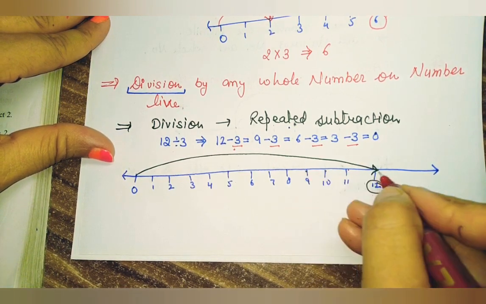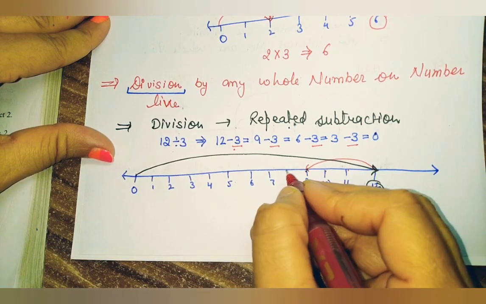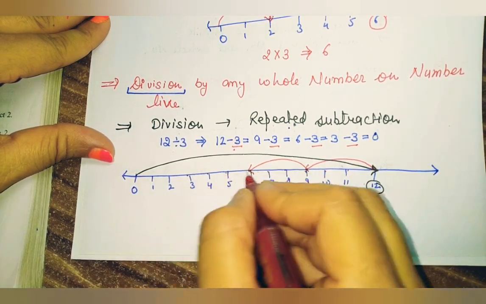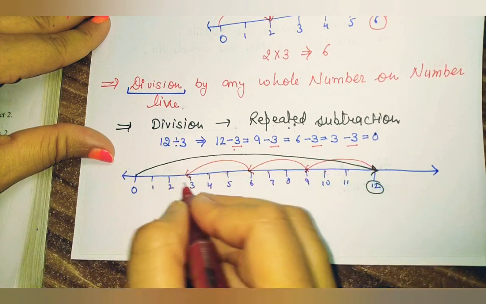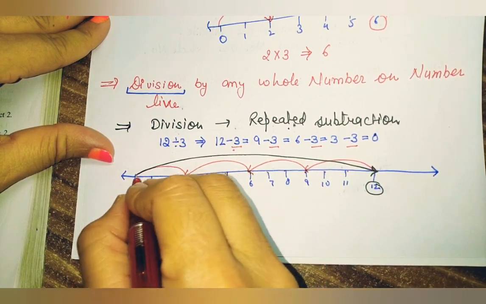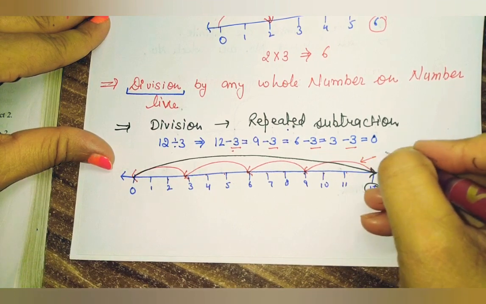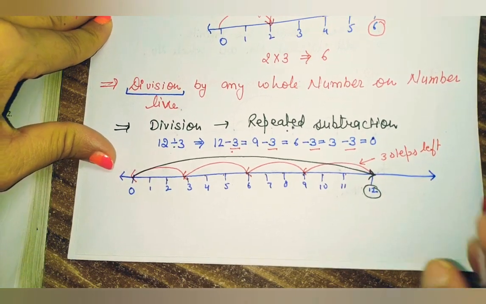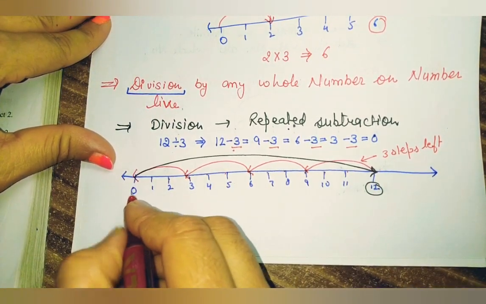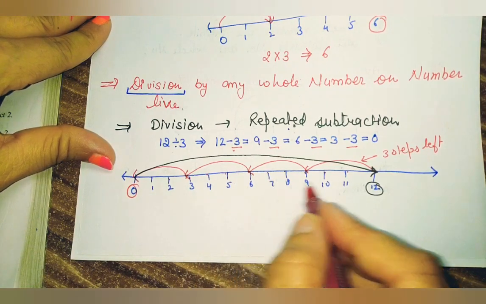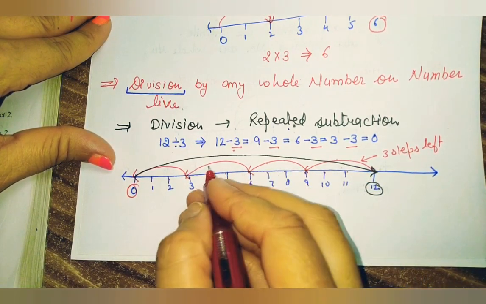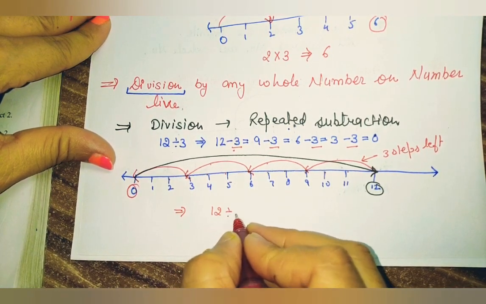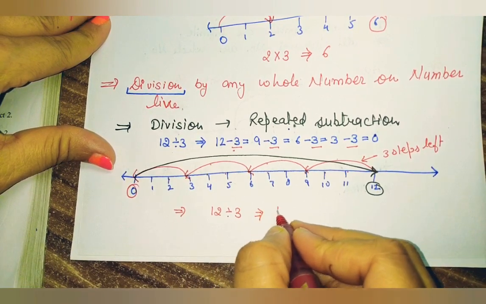1, 2, 3. First 3 steps. 1, 2, 3. Next 3 steps. 1, 2, 3. Next 3 steps. And then 1, 2, 3. What have we done? We have taken 3 steps left, and if we take continuous 3 steps, we reach 0. So how many times have we done this? 1, 2, 3, 4. So here we show 12 divided by 3, and we get the answer 4.